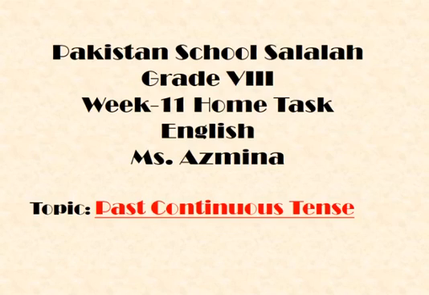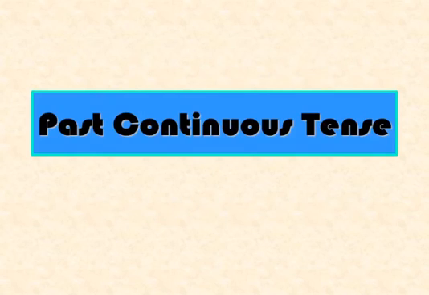The topic that we are going to discuss today is very easy and very important. It's past continuous tense. Now students, let me tell you that past continuous tense is not something that we haven't done before. We have been using and doing tenses for a long time, and when I say the word past over here, past means something that has already happened in the past and it is still continuing when I say continuous, right? So past continuous tense is something that happened in the past, it's continued over there.